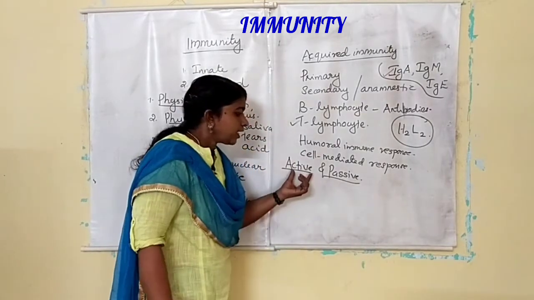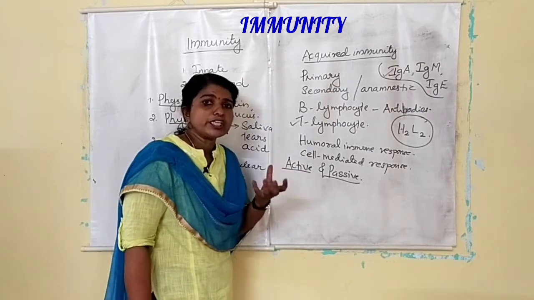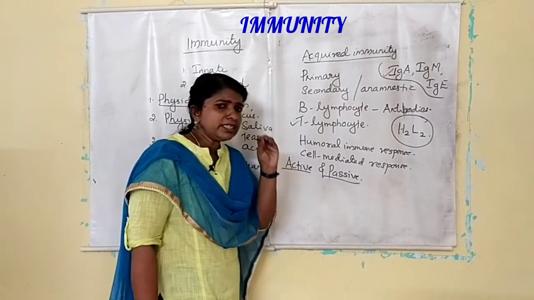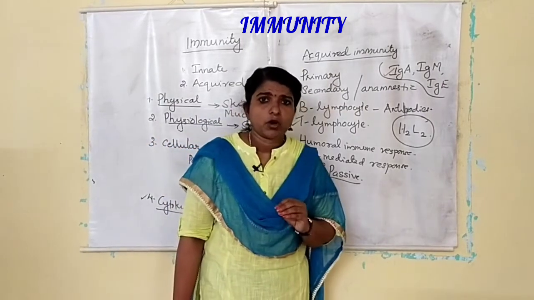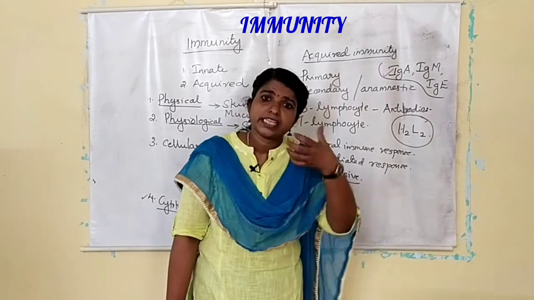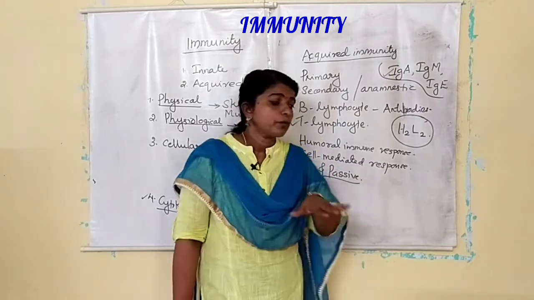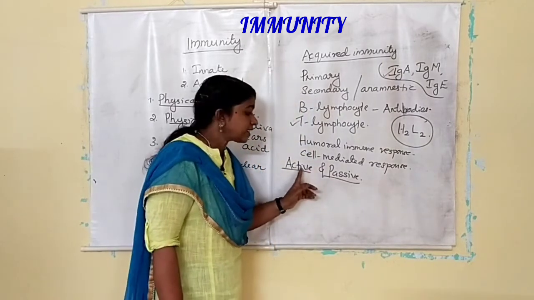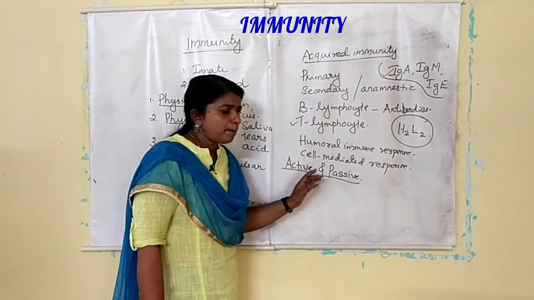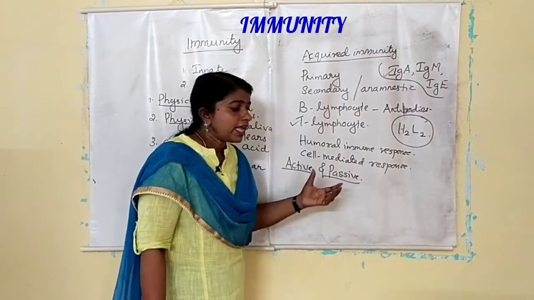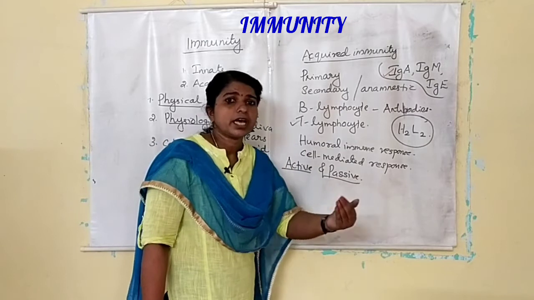In vaccination or in the immunization program, we are using this process. Here the mild antigen or the deactivated antigen is given to the body and triggers our body to produce antibodies. That is active immunization. But in critical stages like snake bite or tetanus, ready-made antibodies are given.